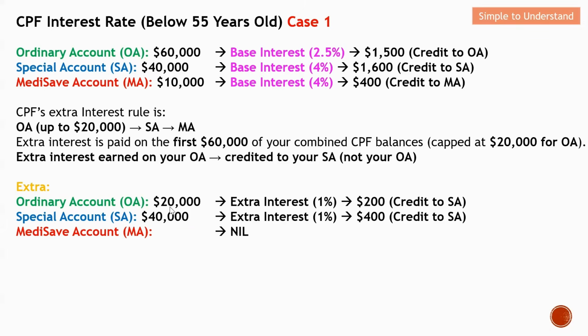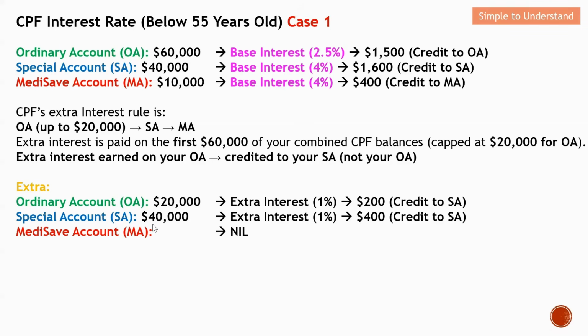Next, for SA, this 40K, if you still remember, only the first 60K qualifies. So only 40 plus 20 from the OA will be able to enjoy the additional interest rate. This will be the extra interest rate, 1% of 40K, which will earn you $400. And this amount of interest that you earn will be credited to SA. So this is the key difference. As I have used up all the first 60K, my MA will not have any additional interest.